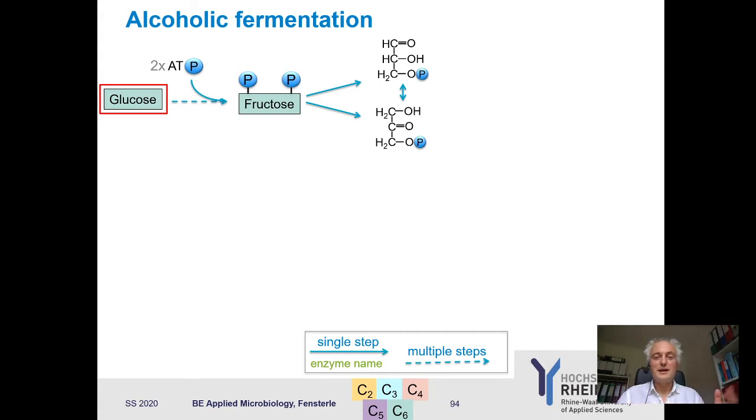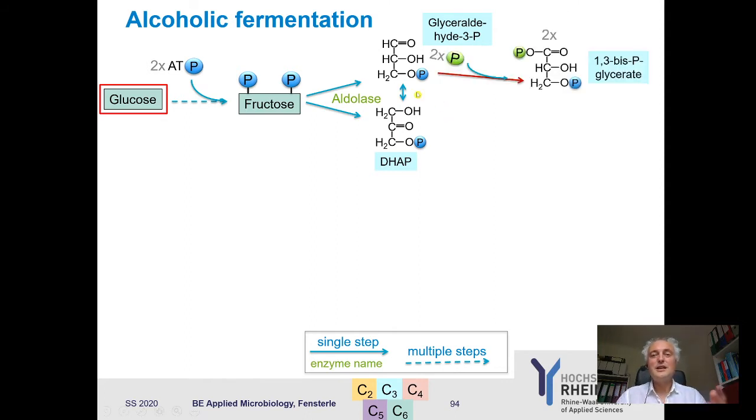We split it up, and of course you know what these molecules are. This is dihydroxyacetone phosphate because the core structure is acetone, and this molecule is glyceraldehyde 3-phosphate. And this is catalyzed by the aldolase. And of course, you know then the next step in glycolysis is the key step, the oxidation of glyceraldehyde 3-phosphate into 1,3-bisphosphoglycerate.